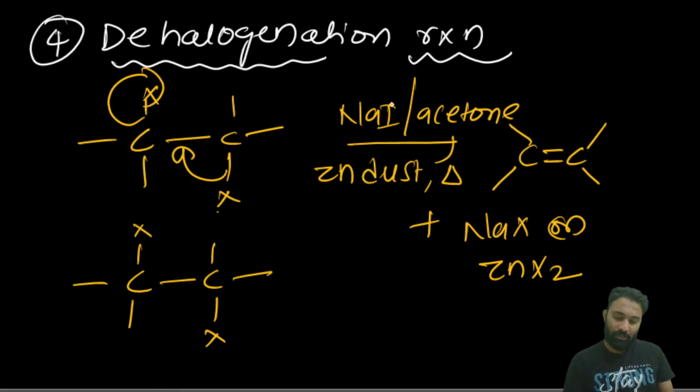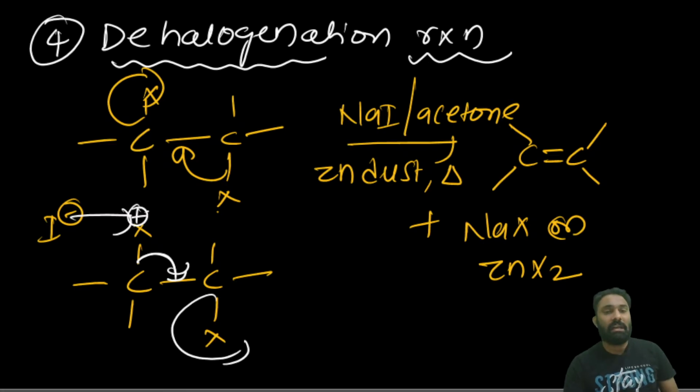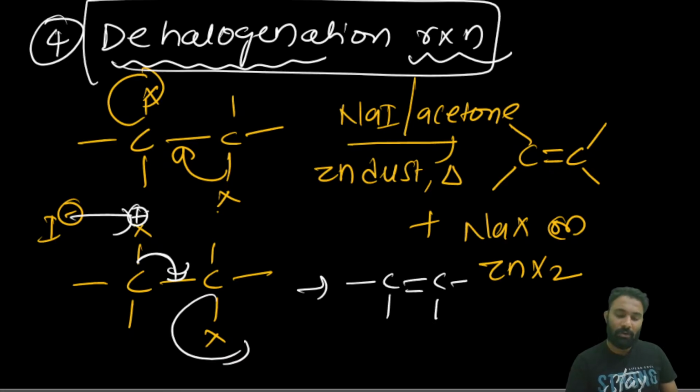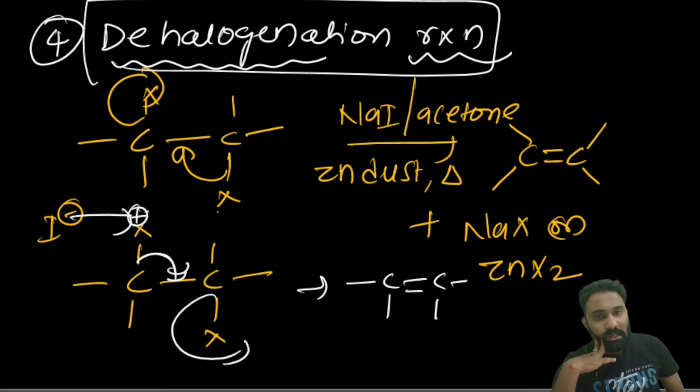Here from the iodine we have I minus. This I minus will take the X. When the bond pair of electrons is given, it forms a bond with the X plus. Then, when the sigma bond is delocalized here, the halogen is eliminated and we get the alkene in this manner. Now this is one dehalogenation reaction. Clear?